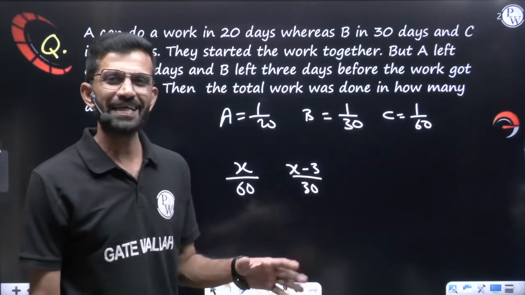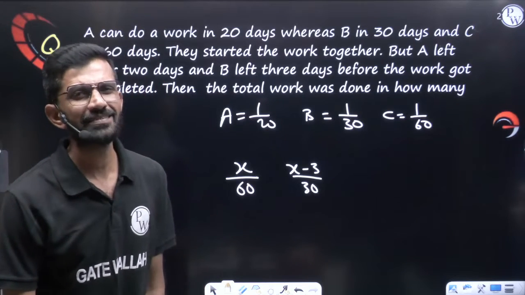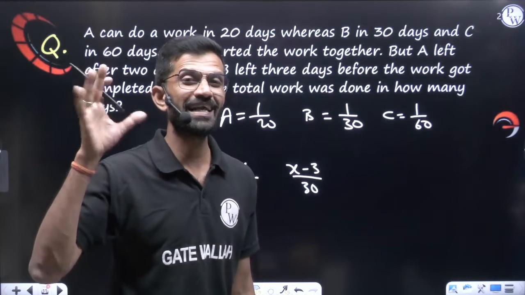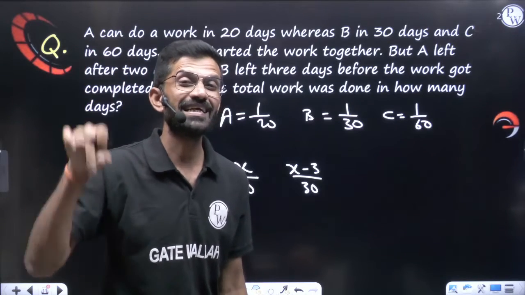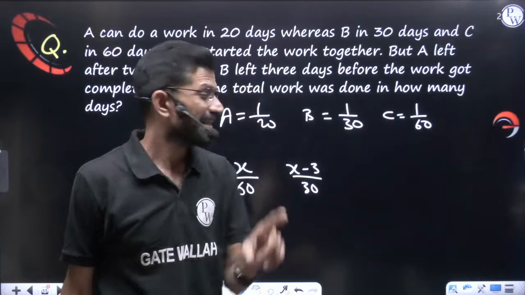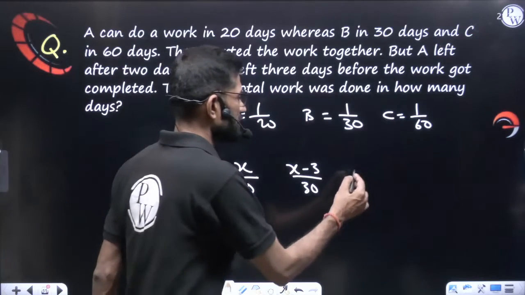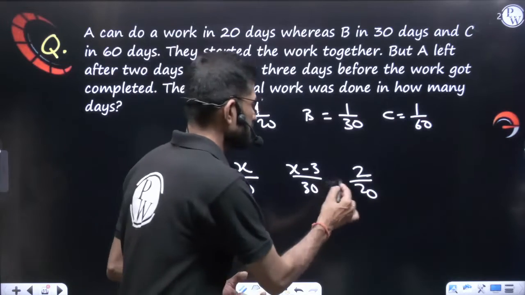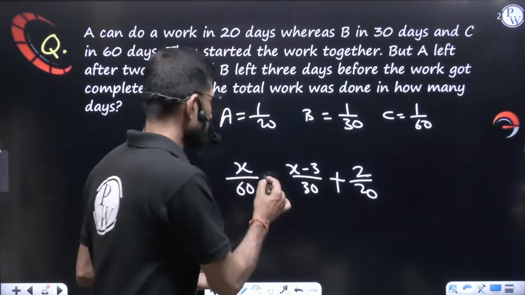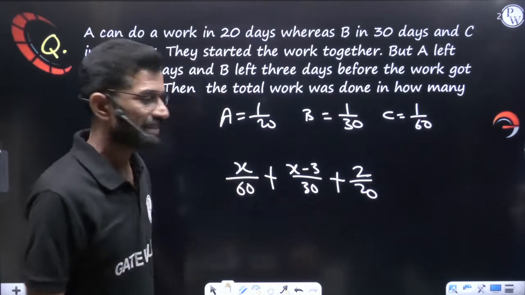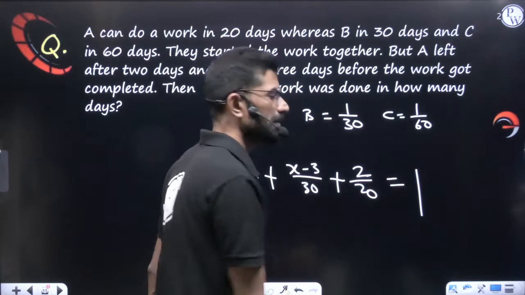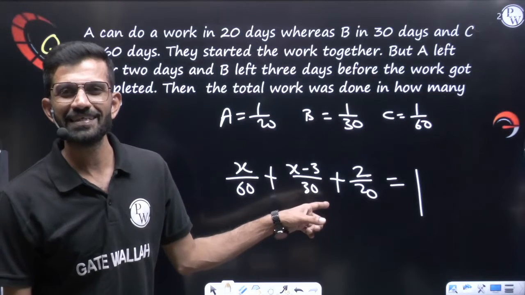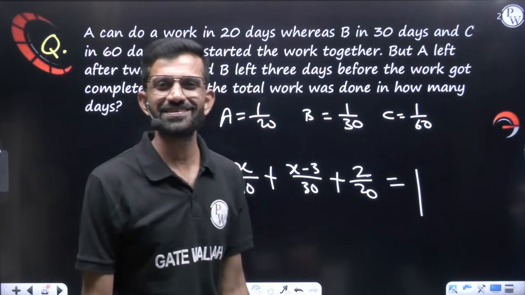Now come to A. A came for how many days? A is nowhere related with X, the total days. A came for only first 2 days. A 1 day work 1 by 20, 2 days work 2 by 20. Part of the work done by A plus part of the work done by B plus part of the work done by C, all together they did one complete work, so is equal to 1. In this equation, directly you will get X value. X means the total number of days.